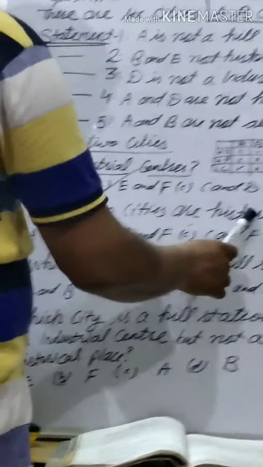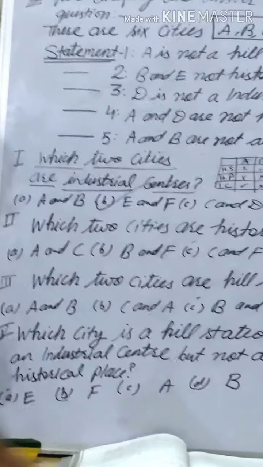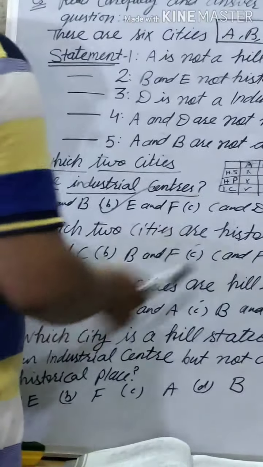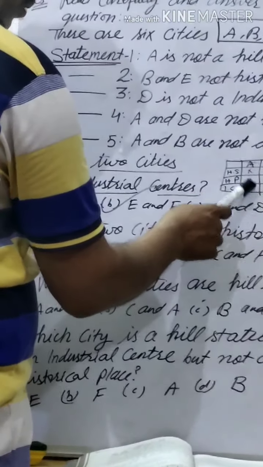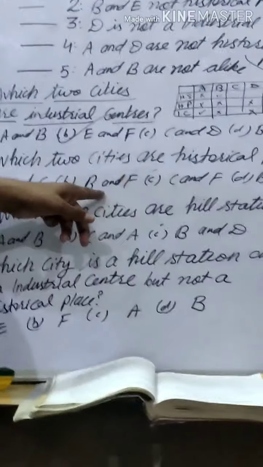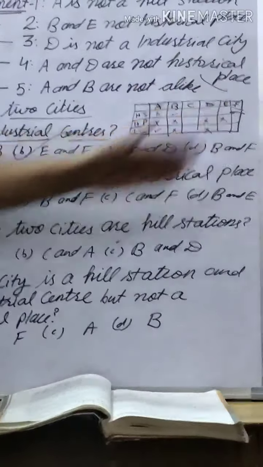Another is, which two cities are historical places? Then he has given the options. On the basis of options, you see the table. A and C: A is not historical here. A is crossed here. So what do you say? It is not the answer. And then B and F. Again you see, B is crossed here, and again it is wrong.